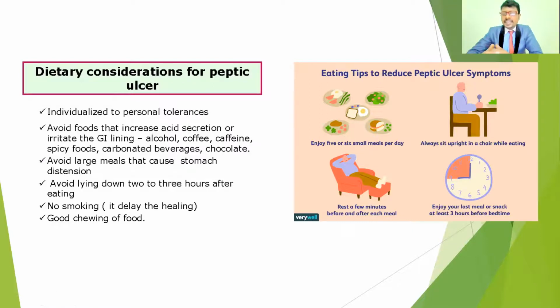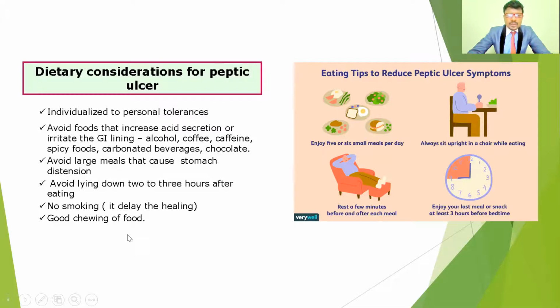And also if they eat in a hurry, a very large amount of food, and do not chew properly, they may get indigestion. If the food stays a prolonged time in the stomach, the HCl concentration may damage the mucosa. That is the reason. So they should avoid large quantities of food and chew it properly. If they chew well and take small meals, it helps the digestion process and prevents peptic ulcer formation.